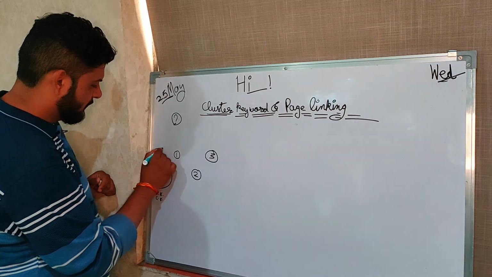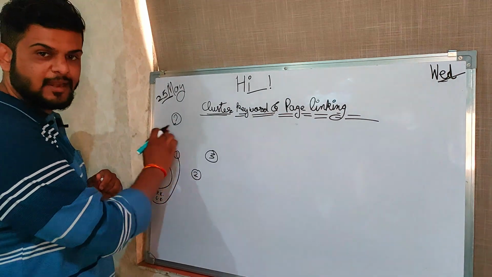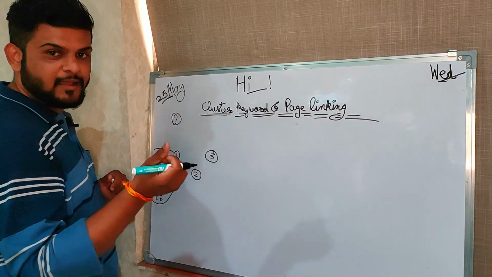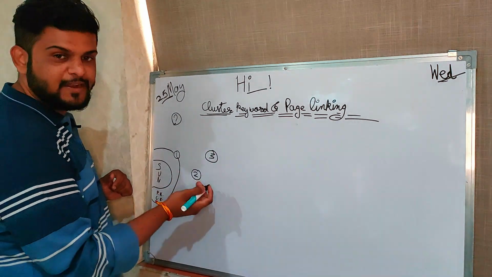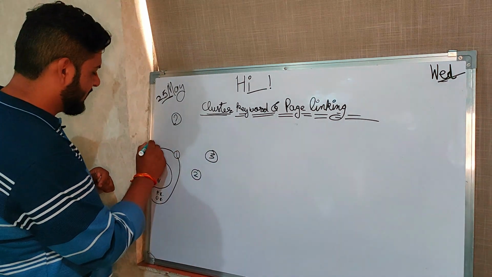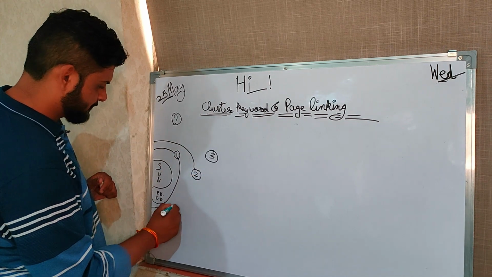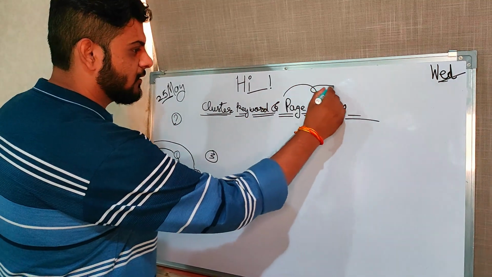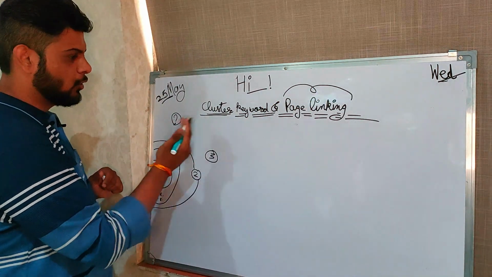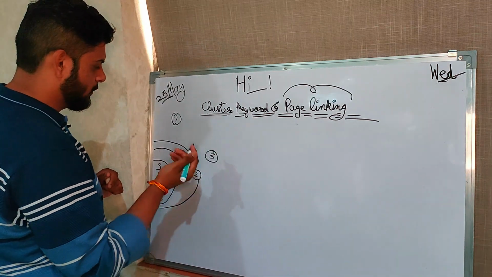We have created this. Whenever we create it, we'll be creating an orbit. The second thing: how many companies there are, or which is the best company to do SEO, can be our second topic. So that second topic is done. I'll be telling you about this after we go through this cluster keyword.